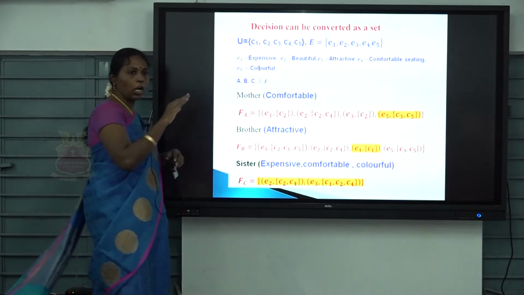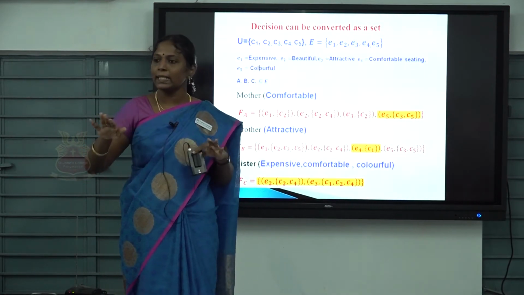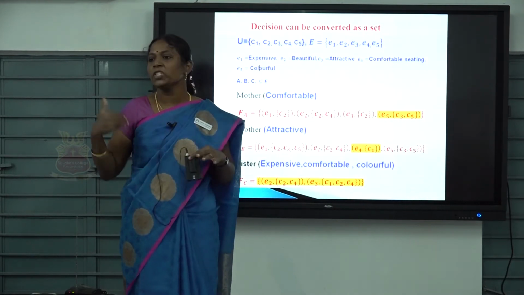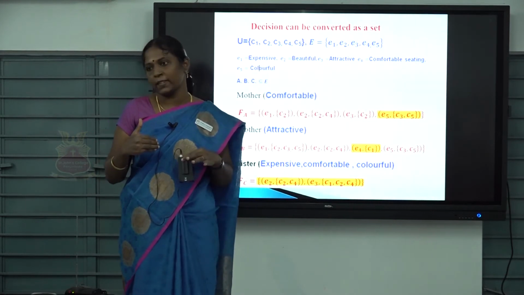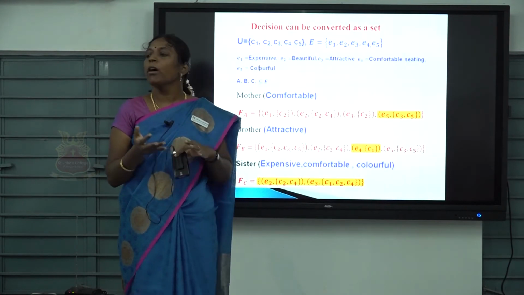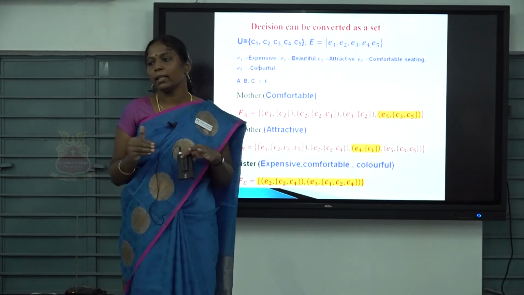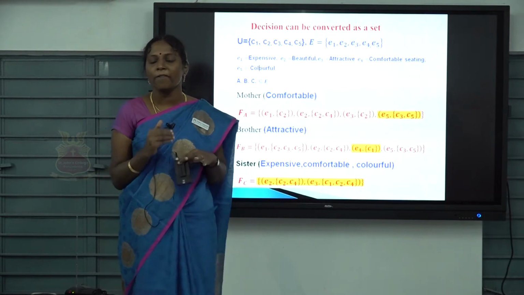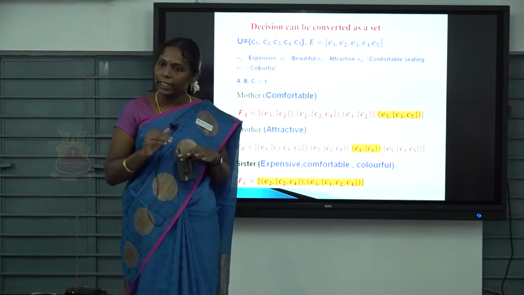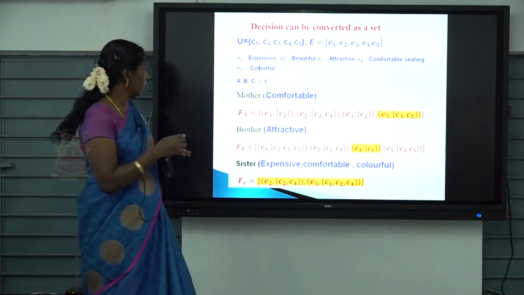When we talk about sets, in classical set theory, the next stage must be operations of sets. Am I right? What are the operations you all know? In set theory, union you all know, intersection you all know, complement. These are the basic operations. So for the soft set also, we are going to study the basic operations next. Then only can we apply them to solve any problem.